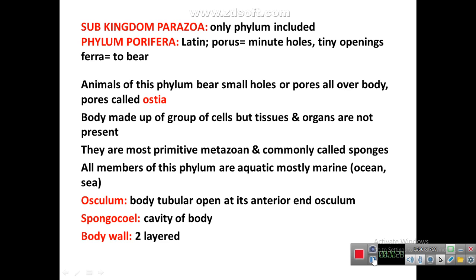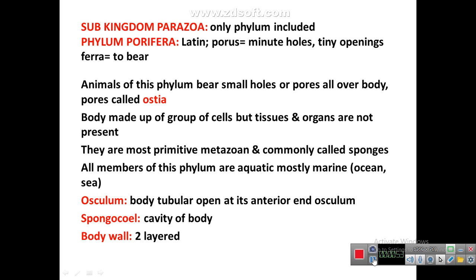The body is made up of a group of cells, but the cells do not organize to form tissues and organs. So the tissues and organs are absent. They are the most primitive metazoans, meaning metazoans have evolved from these members of phylum Porifera, or subkingdom Parazoa. The members of phylum Porifera are commonly known as sponges.